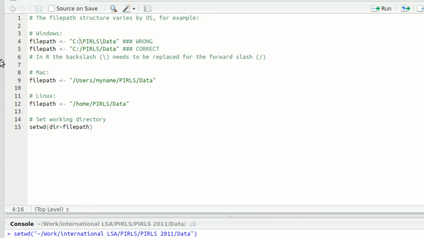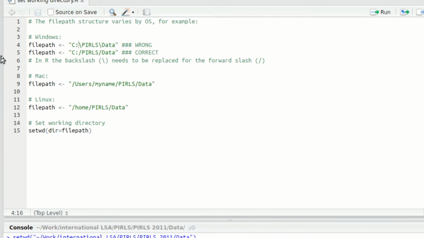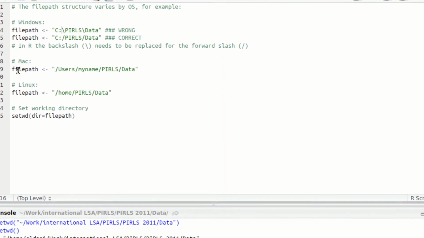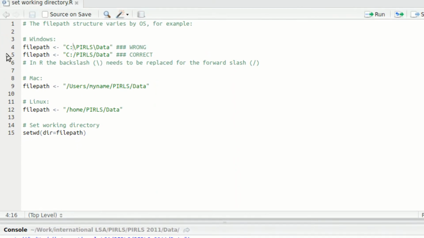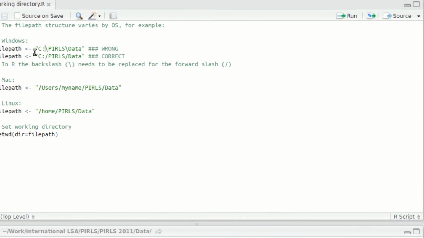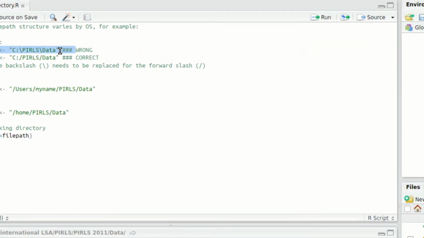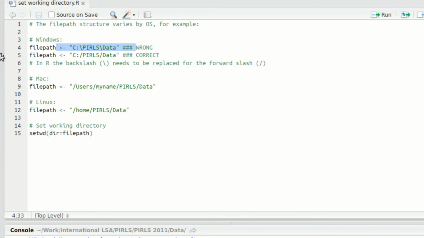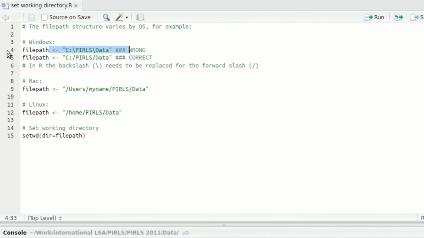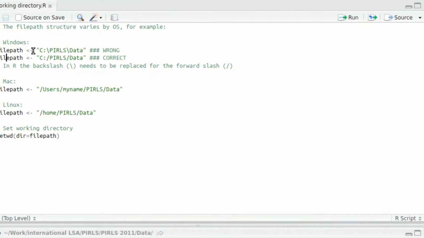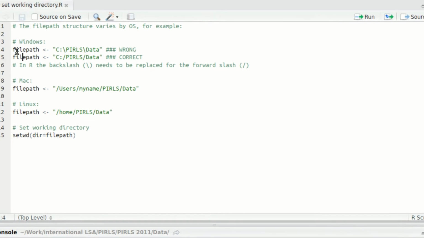So you always enter it in quotation marks in the different operating systems, Windows, Mac, and Linux, and you see from these examples, this is an example for the PIRLS data, always the directory path is entered in quotation marks. For Mac and Linux, there is, apart from this, nothing to be aware of, but for Windows, you also need to replace the backslash with the forward slash.